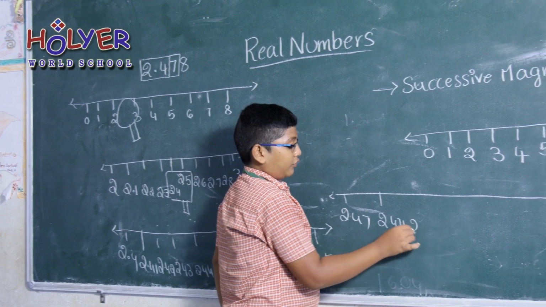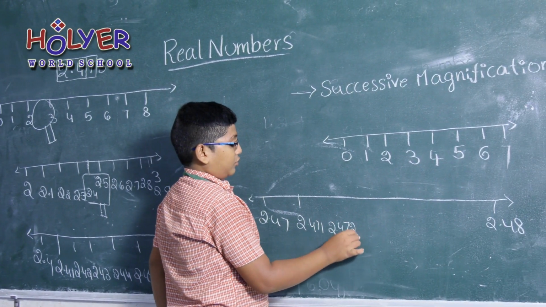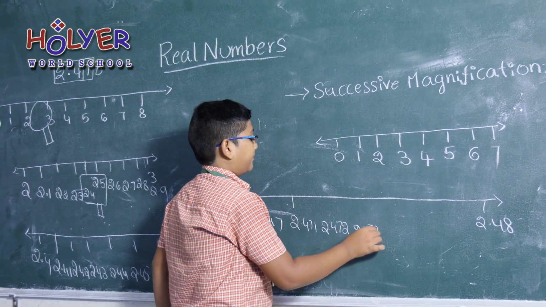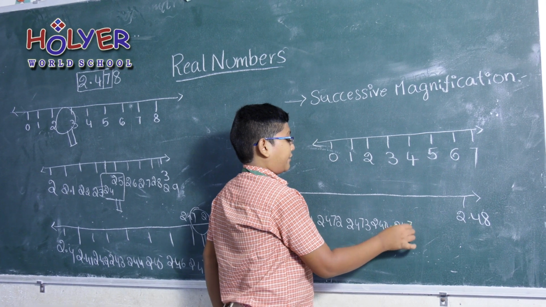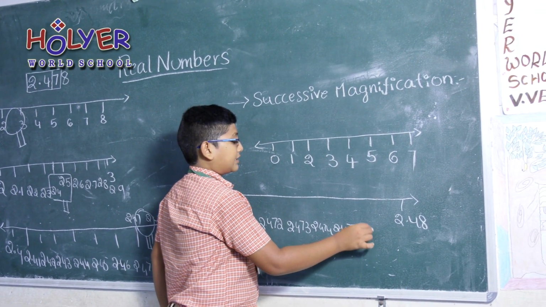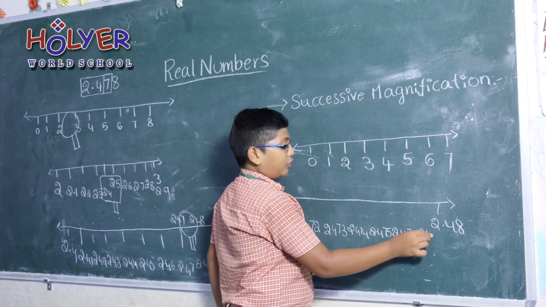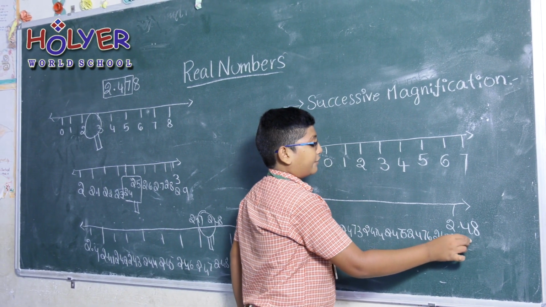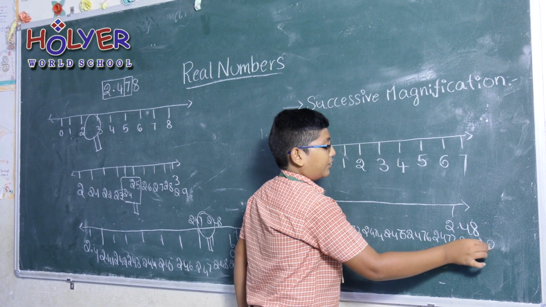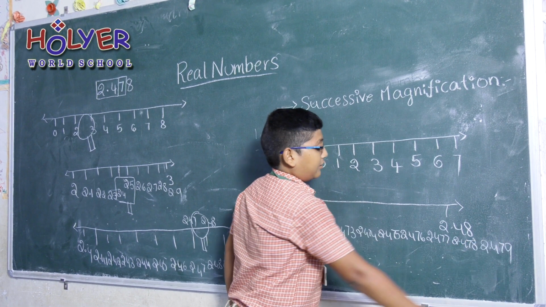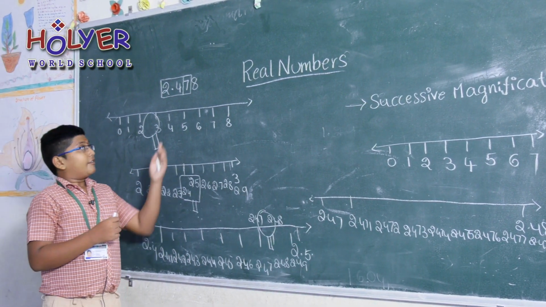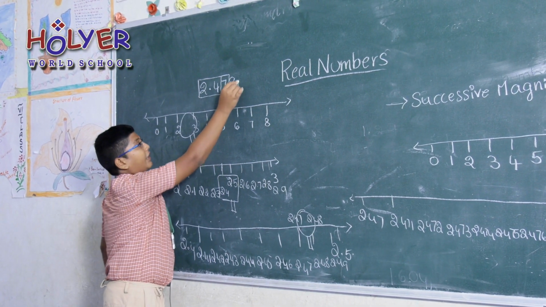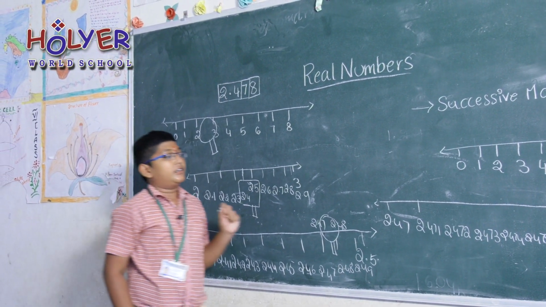2.471, 2.472, 2.473, 2.474, 2.475, 2.476, 2.477, 2.478, 2.479, then 2.48. So we want 2.478.